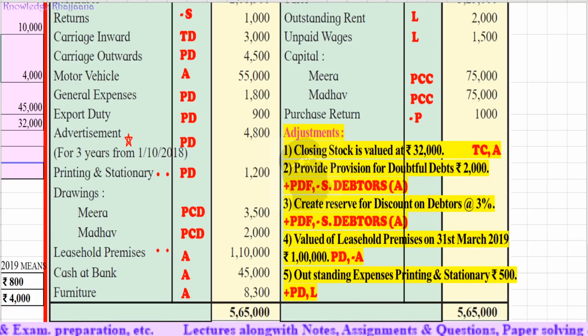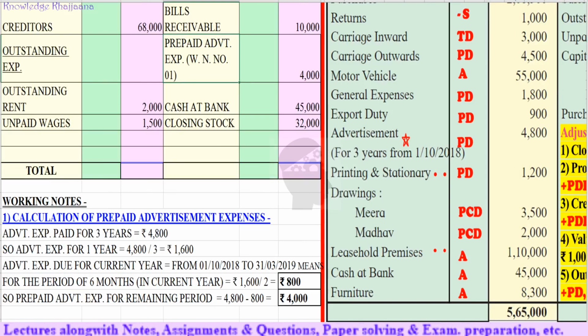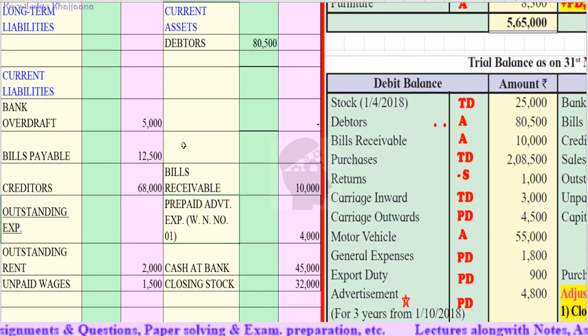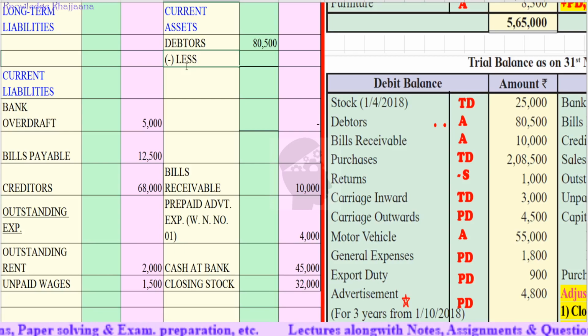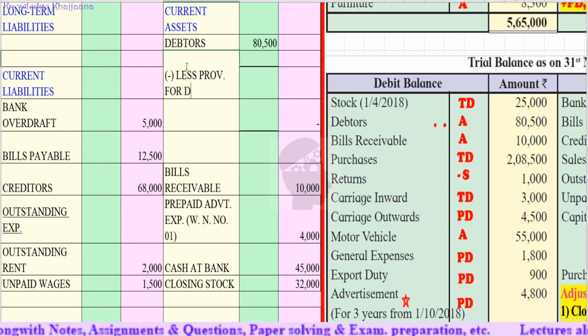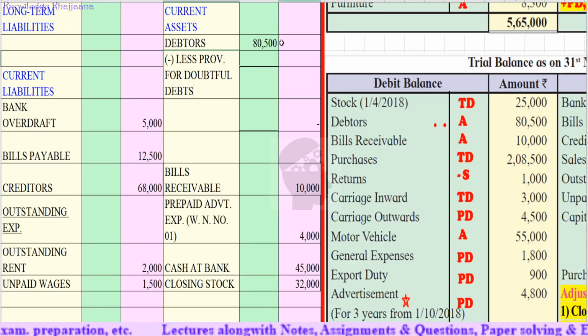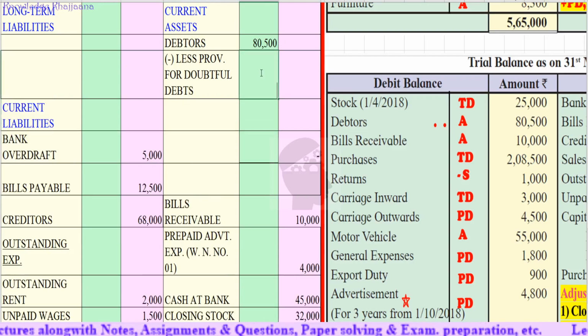So let's deduct that much amount from sundry debtors in the balance sheet asset side: sundry debtors less provision for doubtful debts rupees 2,000.